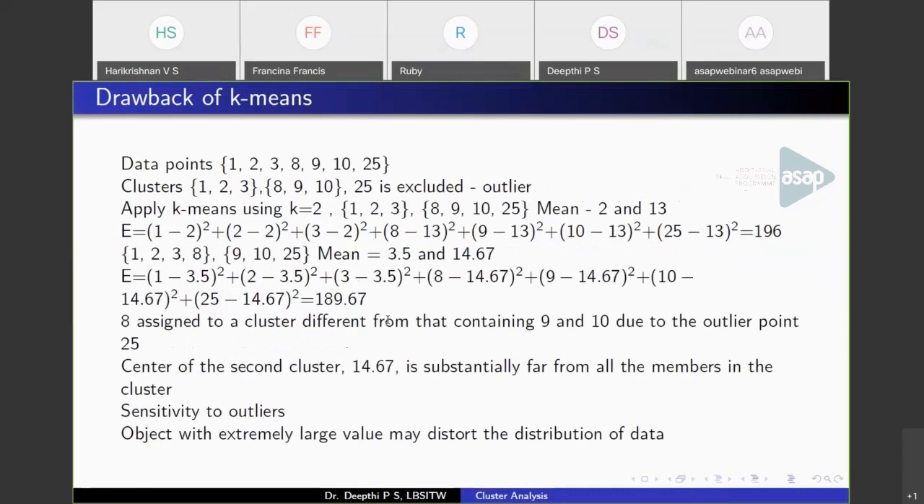So another drawback of k-means is that if you have data points that are substantially different from the rest of the data points, it will be affecting the quality of the cluster.